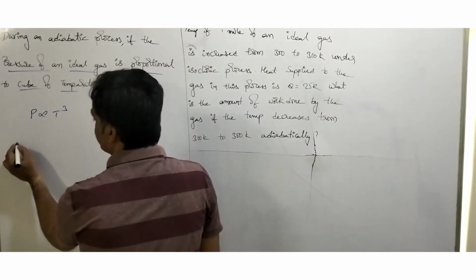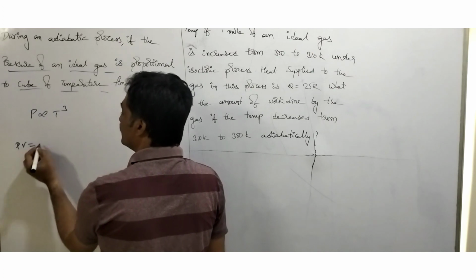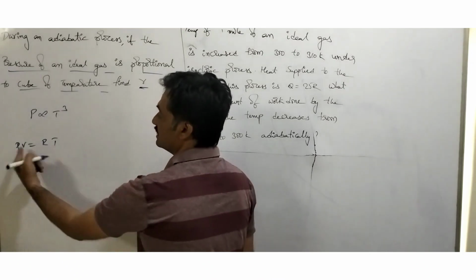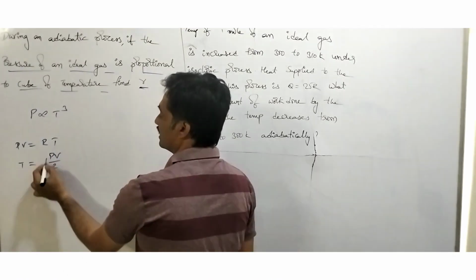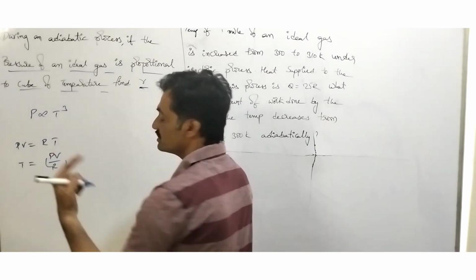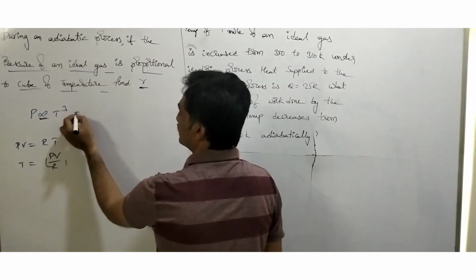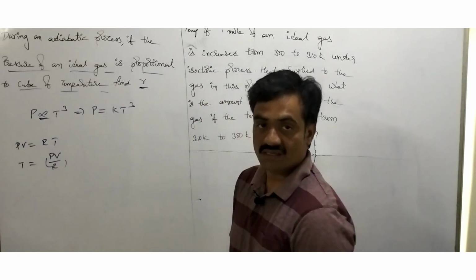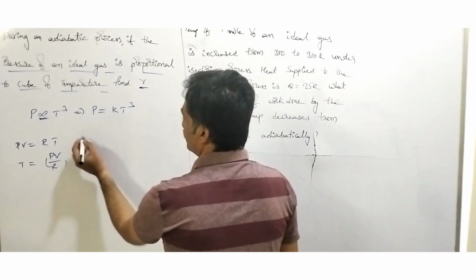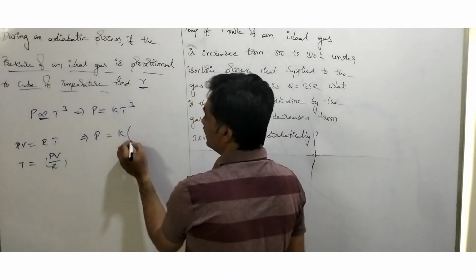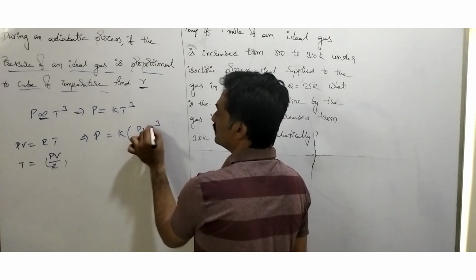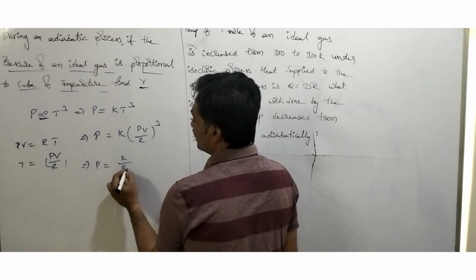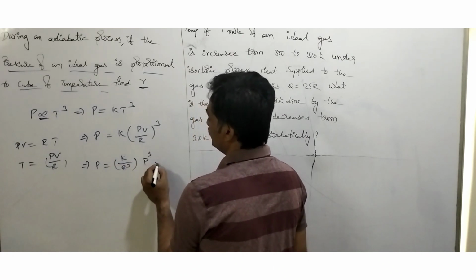When we consider the ideal gas equation for 1 mole of gas, we know that PV equals RT. So from this equation we can represent that T is equal to PV by R. So in place of T, when we substitute this value, by considering the constant, we can represent it as P equals K into T cubed. Observe that when we substitute this, P is equal to K into (PV by R) whole cube. Then P is equal to K by R cube, which is a constant, into P cube into V cube.